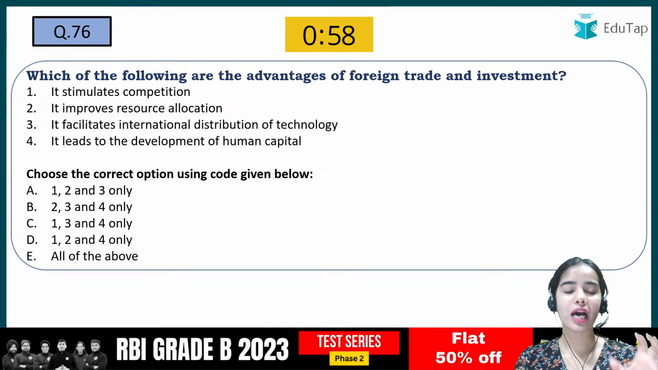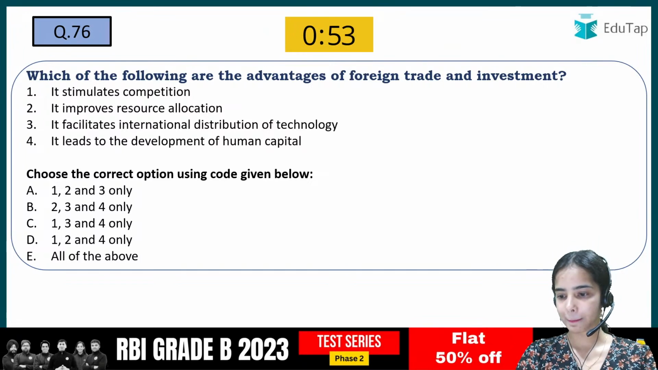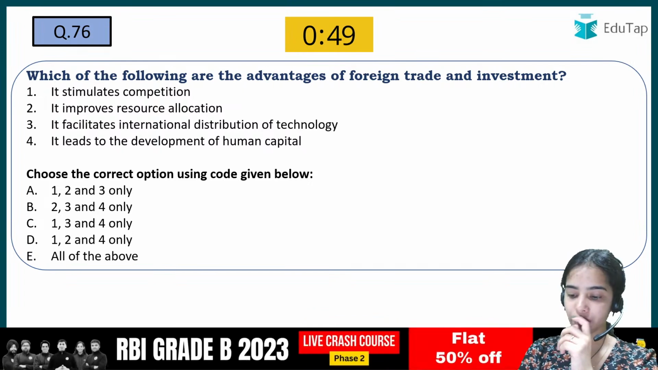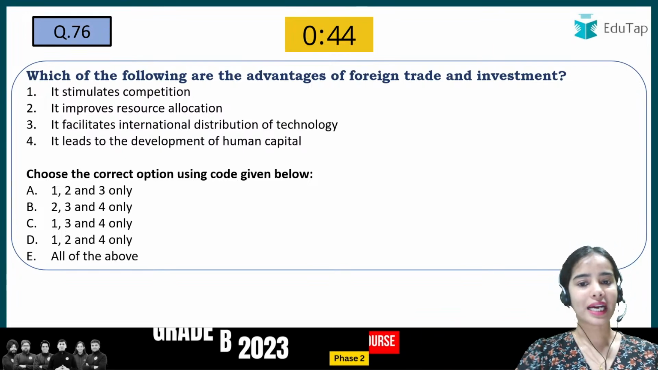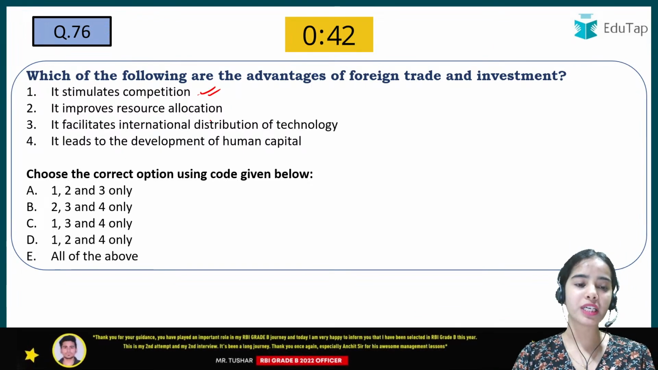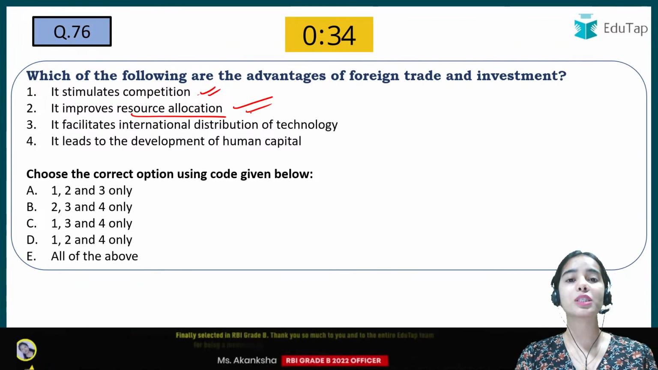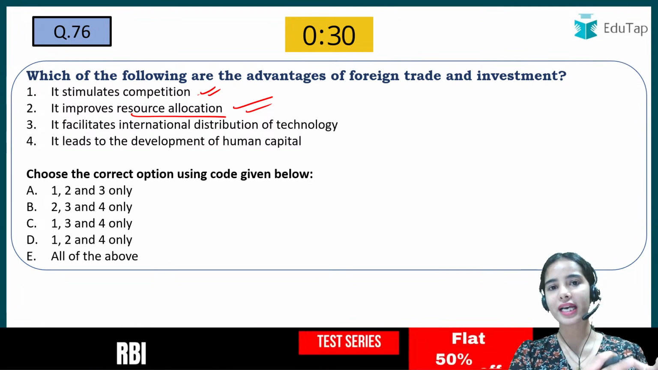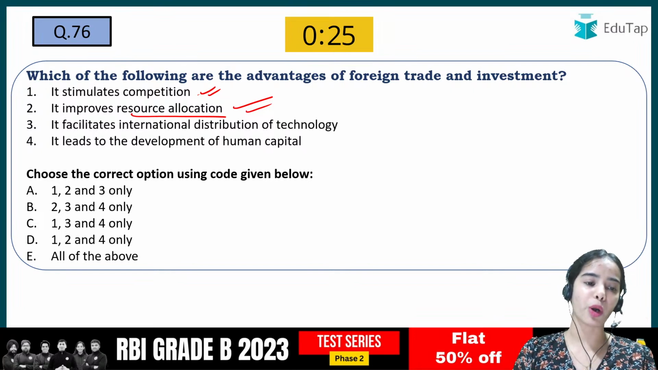Which of the following are the advantages of foreign trade and investment? This you have to tell. So try to give the right answer to this one. It stimulates competition. That is correct. If foreign trade and investment are happening, there will be more competition from foreign countries. It improves resource allocation. That is also correct. There is specialization between the countries, so the country that is specialized in the production of some product should produce that. So the resource is allocated properly.